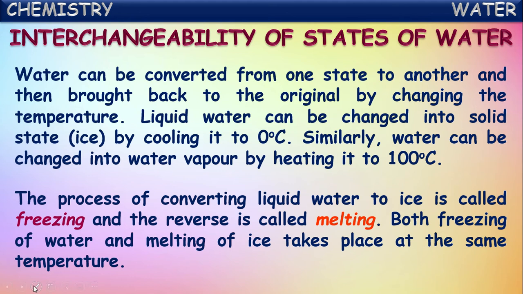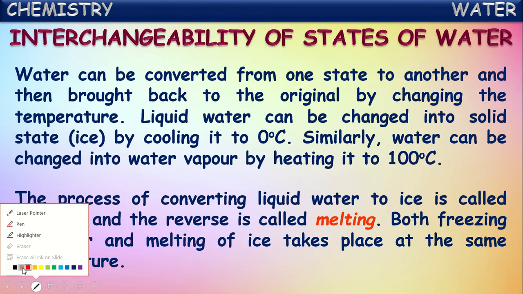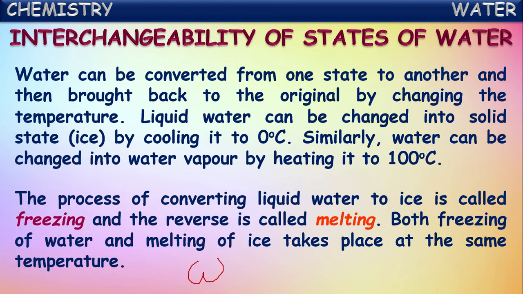For example, we have taken liquid water. If we cool its temperature, suppose the water is at 10 degrees Celsius, and we cool it to 0 degrees Celsius, then it converts into ice form.